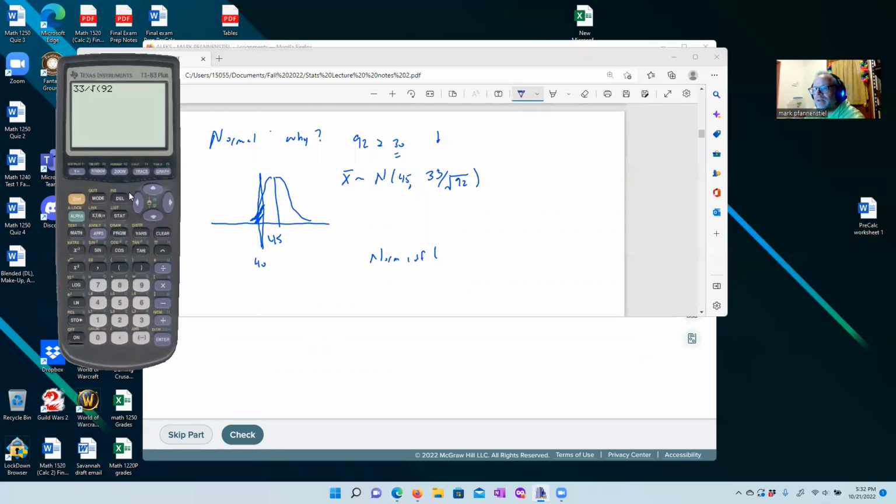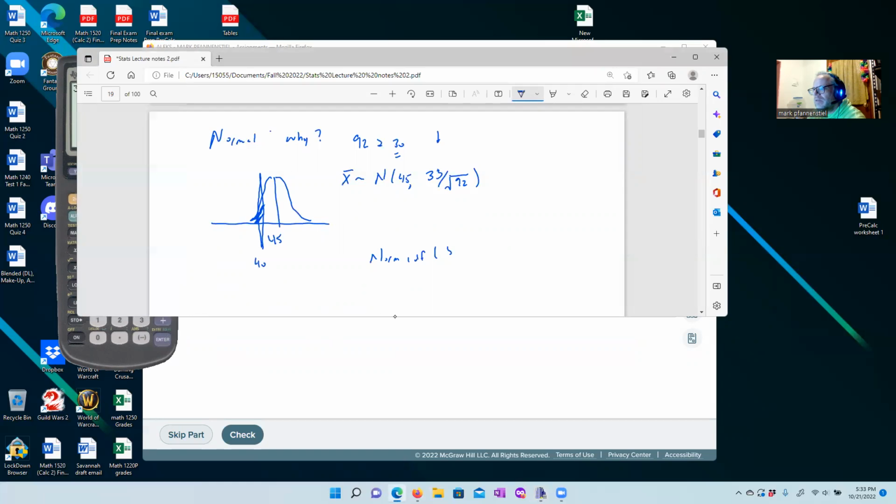Be careful with your parentheses. Then equals, and we have 3.44. So that's our standard deviation, effectively, for this distribution, about 3-ish.